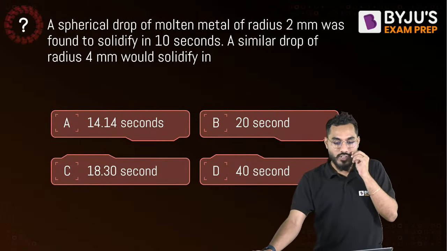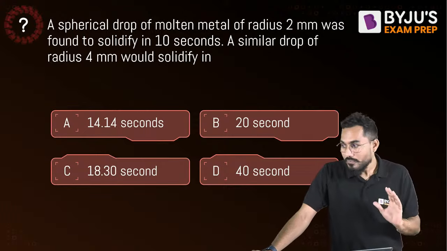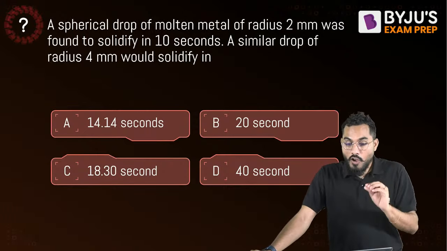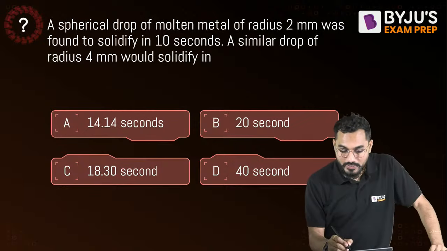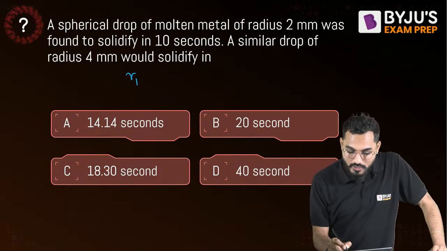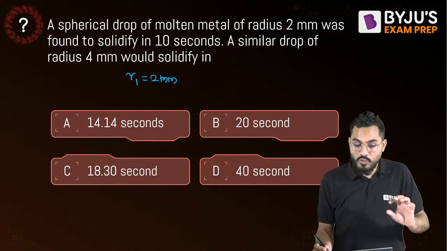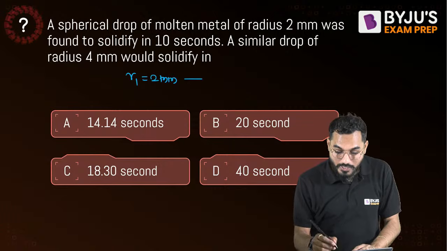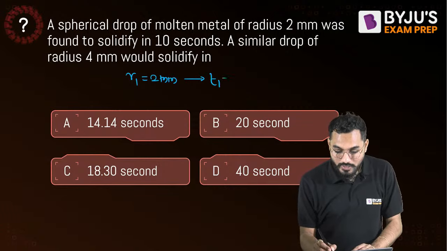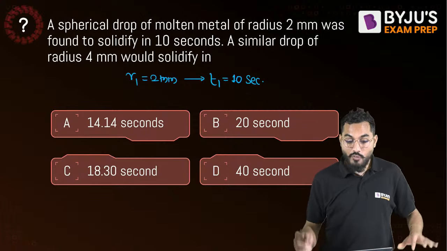Let's take a simplified question. There is a spherical drop of molten metal of radius 2 mm. So the radius of that particular drop is 2 mm, right? And it was found to solidify in 10 seconds. So the time required for solidification T1 is exactly equal to 10 seconds, right? 10 seconds. A similar drop of radius 4 mm.